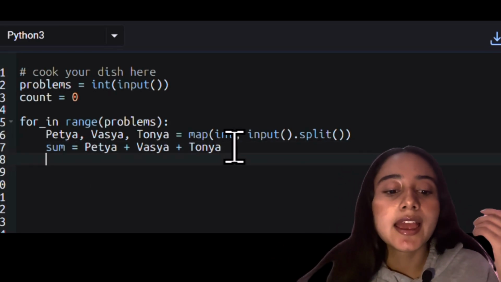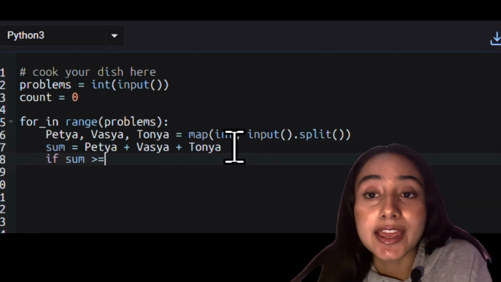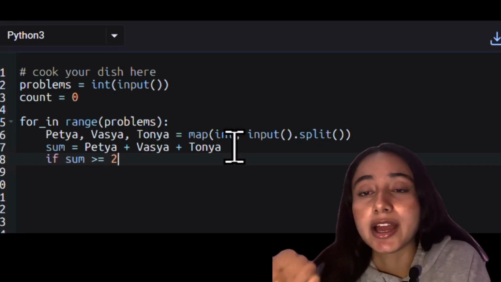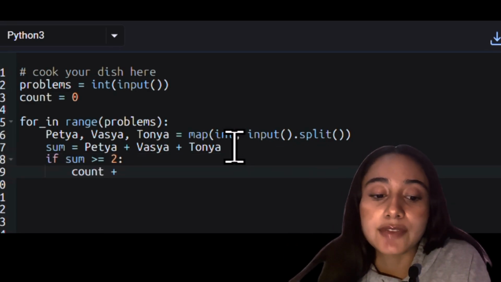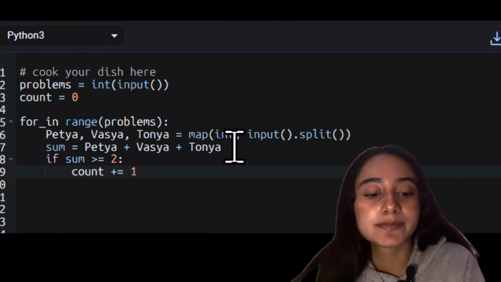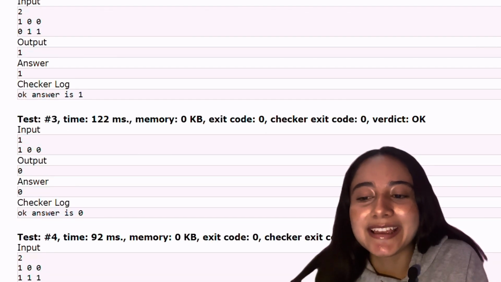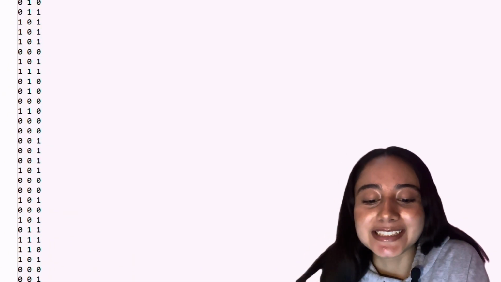greater than or equal to 2, then we update the value of count by plus 1. If not, then nothing is added. When we run this code, it works perfectly, it passes all the tests.